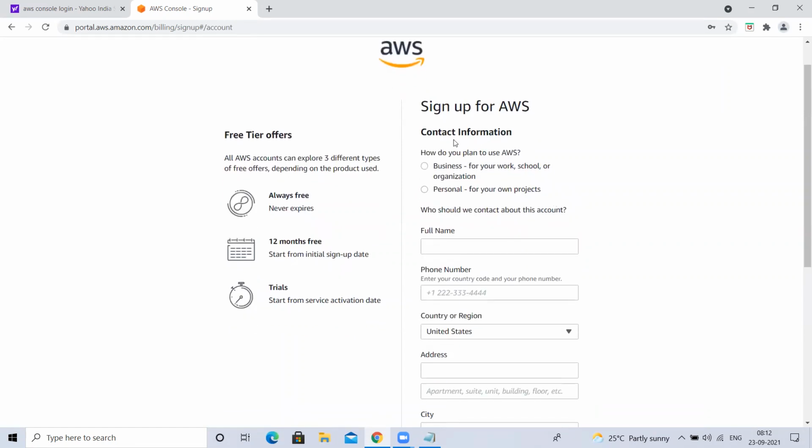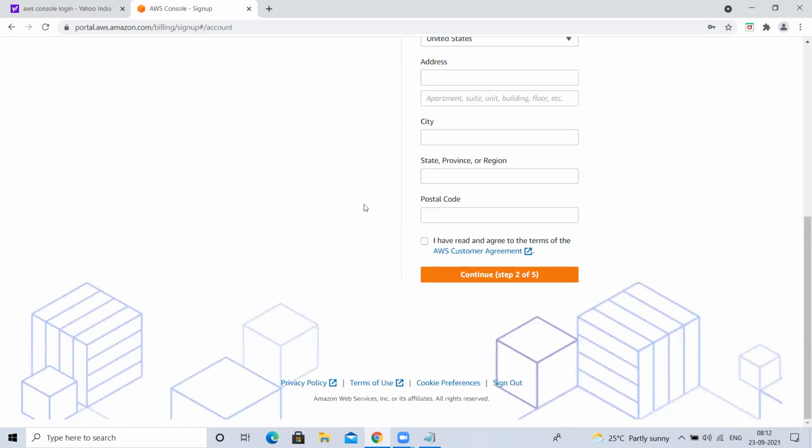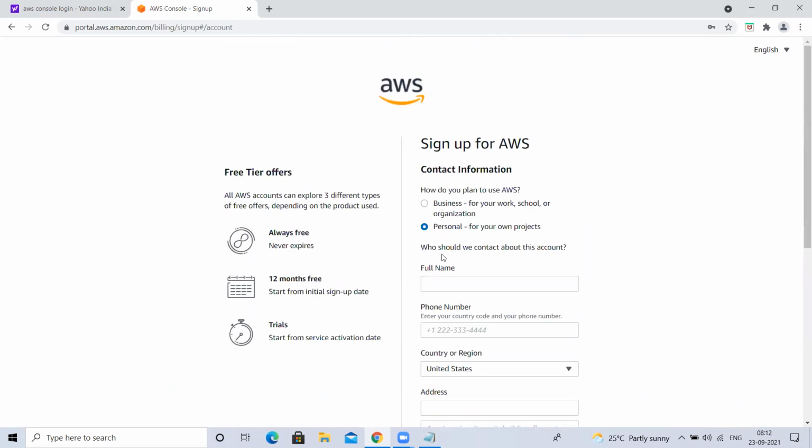Now here, it is asking for some details. Sign up for AWS, contact information. How do you plan to use AWS? Either for business or personal. Okay. If you scroll down, there is some more information. Who could be the contact person? Means if you get some charge or something, how AWS has to communicate, to whom they have to communicate. They have to communicate to Nagendra, and these are his details.